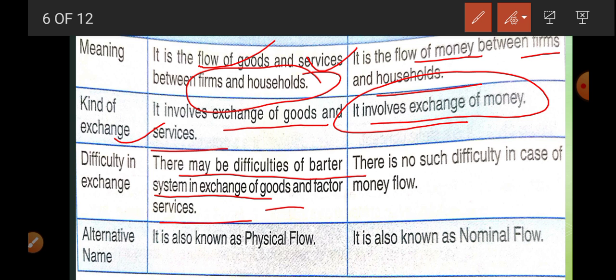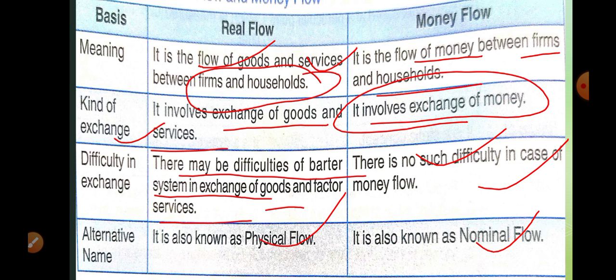There is trading cost, you have to wait, it takes lot of time. But if you talk about the money flow, there is not such difficulty. Alternative name, real flow is known as a physical flow, and money flow is known as a nominal flow.